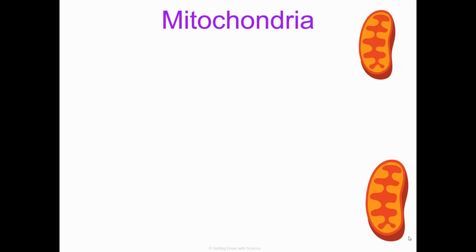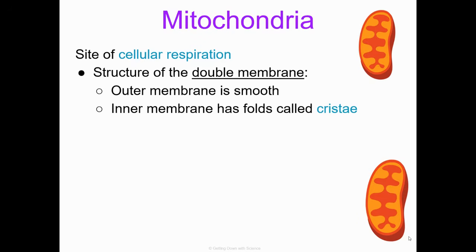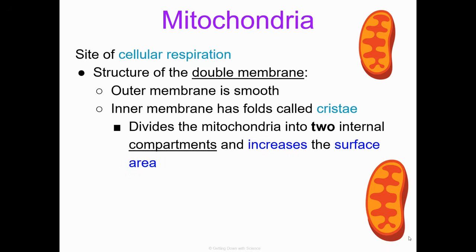Let's start with the mitochondria. The mitochondria is going to be the site of cellular respiration. It has a double membrane. So what's the structure of the double membrane? Well, the outer membrane is smooth, but the inner membrane has folds called cristae. This is what allows for compartmentalization in the mitochondria. The cristae divide the mitochondria into two internal compartments. And remember, compartmentalization increases surface area. So if the cristae is a form of compartmentalization, we'll see an increase in surface area.